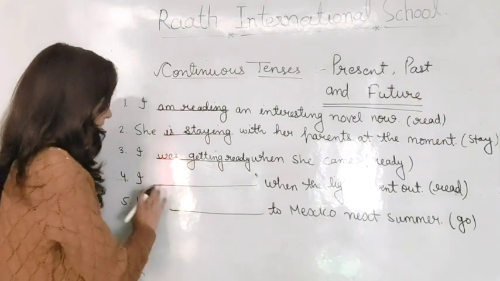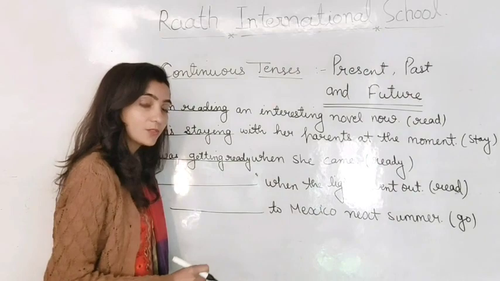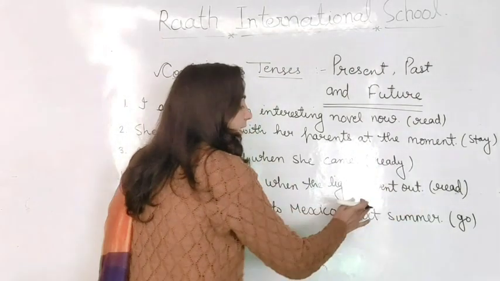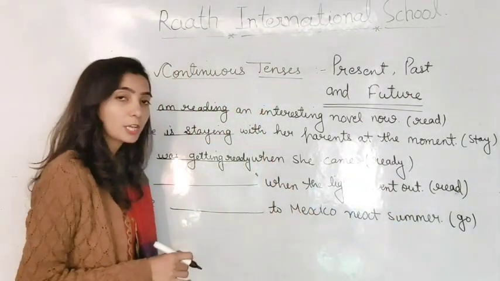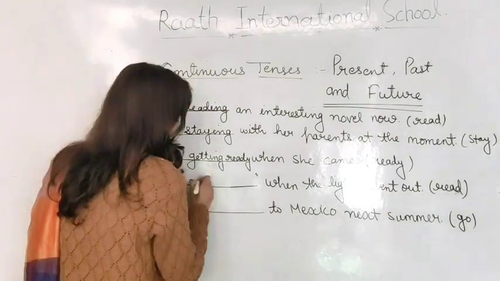What is next? I read when the lights went out. Again we have the verb that is read, and as you can see went out. It means we are talking about past. So here we will fill I was reading.